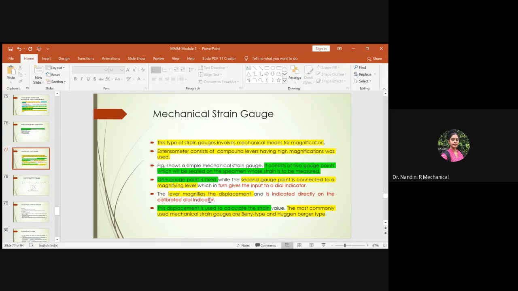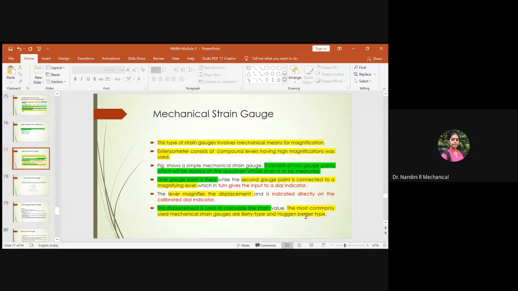Please remember, before you use the instrument, it has to be seen that it is calibrated periodically. It should be maintained well. Then only you'll get good, accurate and precise values for the measurements you are doing. Even before starting, you should see that the dial indicator has been calibrated well so that it could sense a proper displacement value and show the same reading on the indicator. This displacement is later used to calculate the strain value. So this is the actual process which takes place in a mechanical strain gauge.